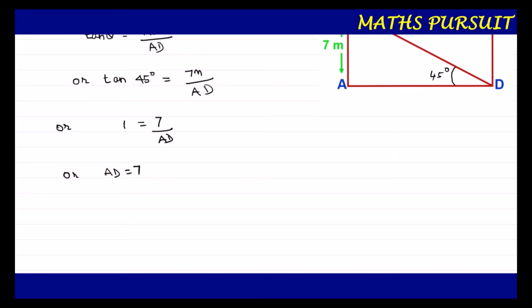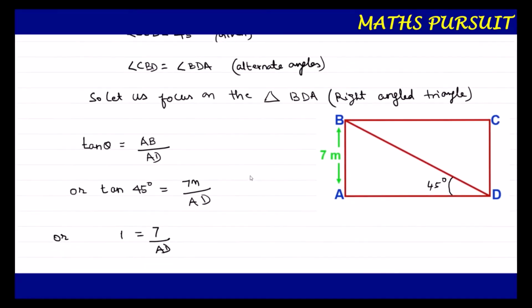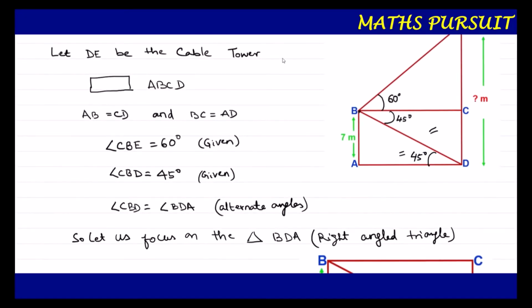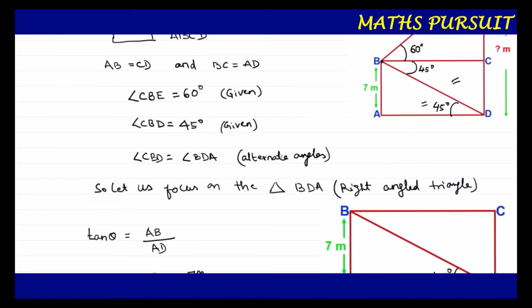Now, if you look at the diagram, as I told you above, it forms a rectangle ABCD, and AB is equal to CD and BC is equal to AD.